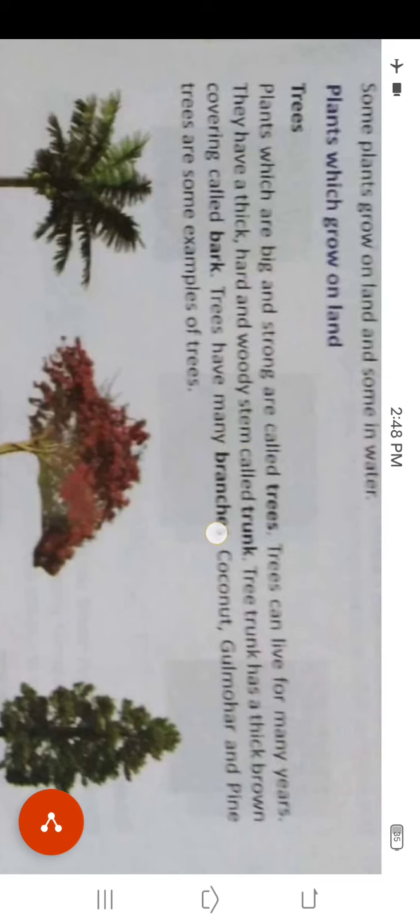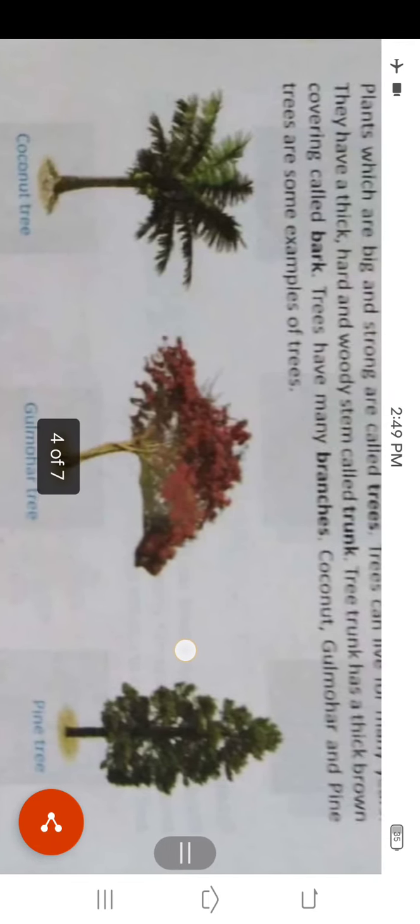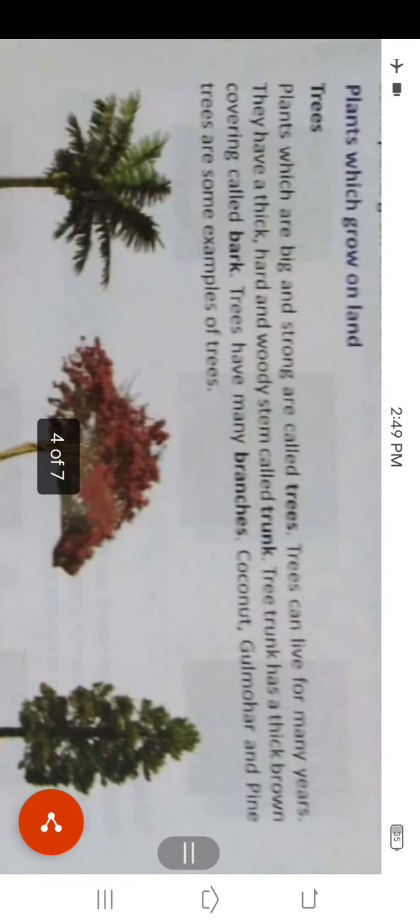Trees can live for many years. They have a thick, hard and woody stem called a trunk. A tree trunk has a thick brown covering called bark. Trees have many branches. Coconut, gulmohar and pine trees are some examples of trees. Trees are very big and strong, and that is why they can live for long.